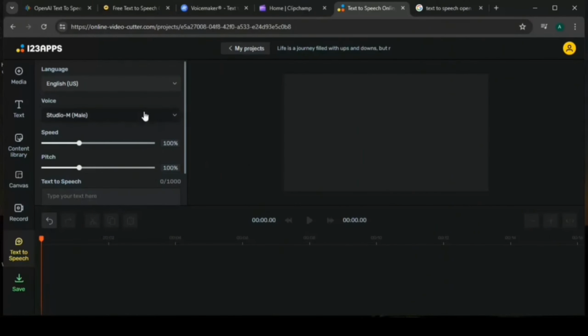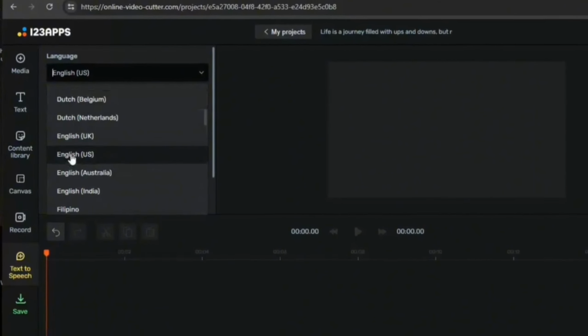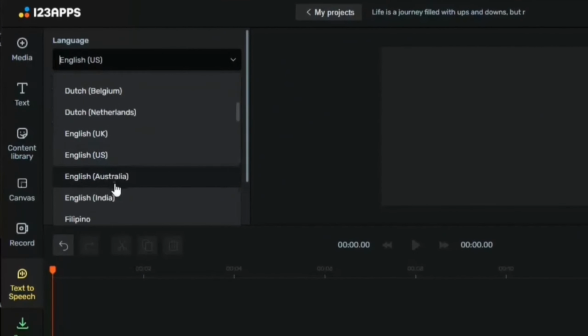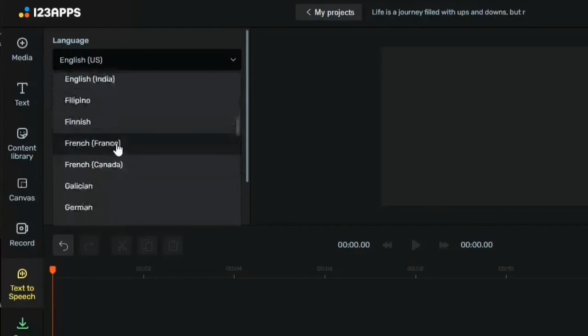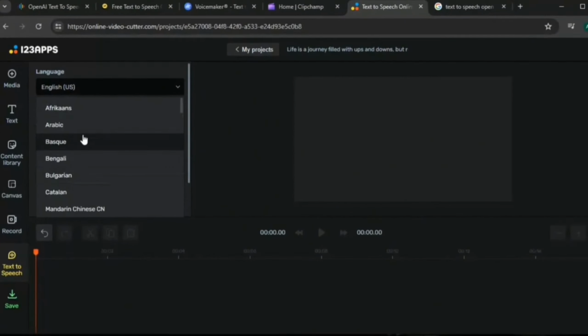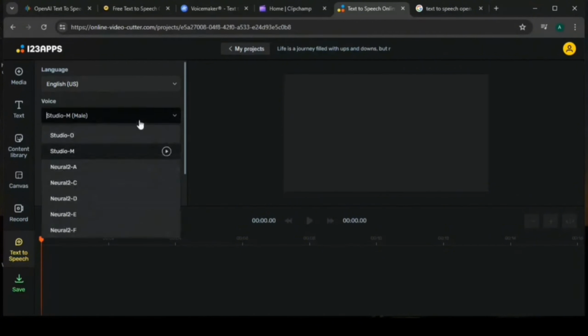So I'm just going to go ahead and show you the languages they have. They have so many languages. They have English UK, English US, English Australia, English India. They have so many languages for you to choose from. I'm just going to exit it because I'm going to stick with English US. Then they have your male voice. So I'm just going to play some of the characters so you can hear the voice. I'll start from the male.